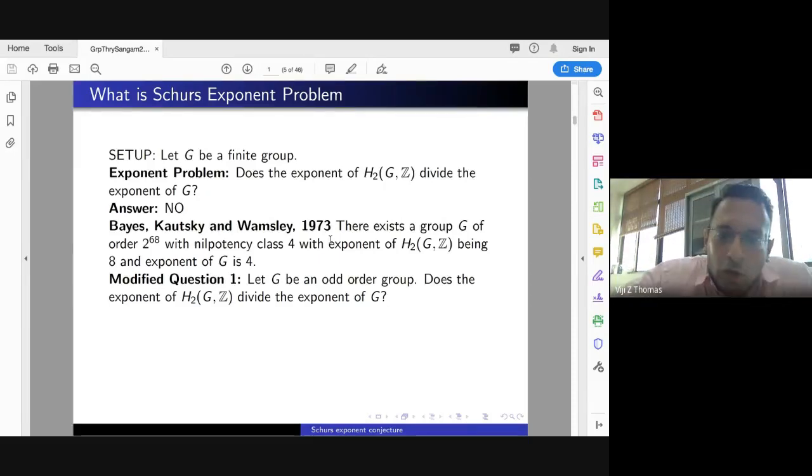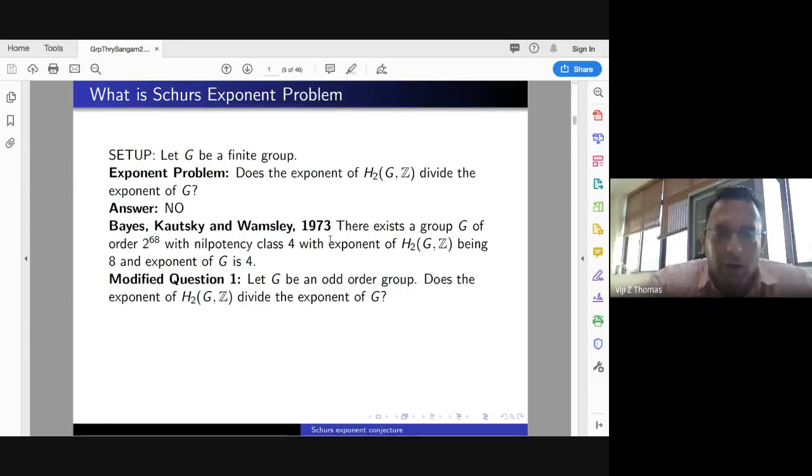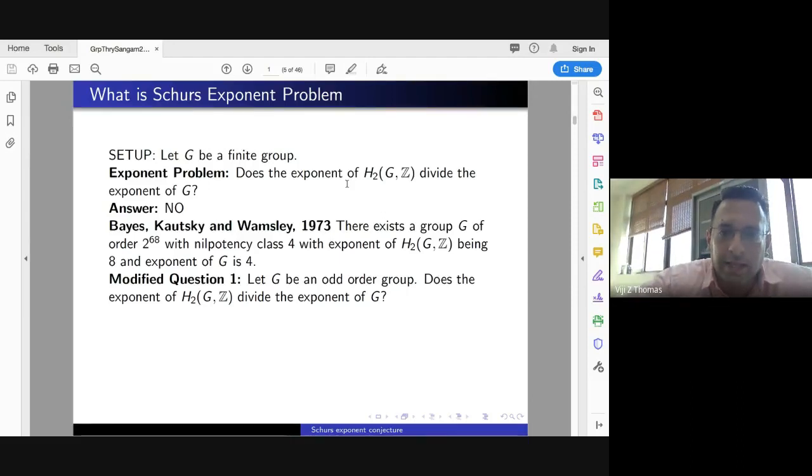So while working, or after almost finishing the work, I started to work on exponent 5 groups, because the exponent problem is true for exponent 3 groups. For exponent 5 groups, I could see that 2 generator and 3 generator groups will go through.